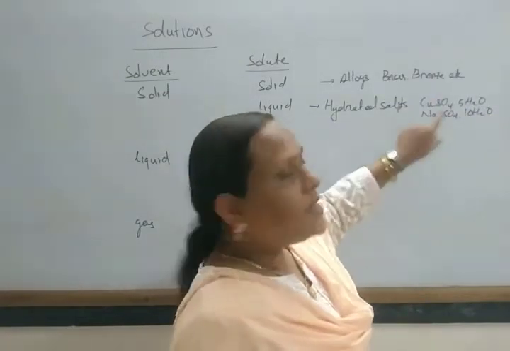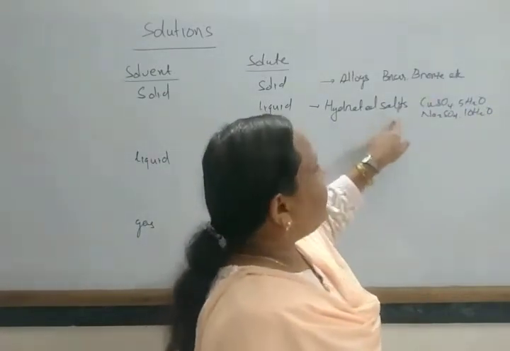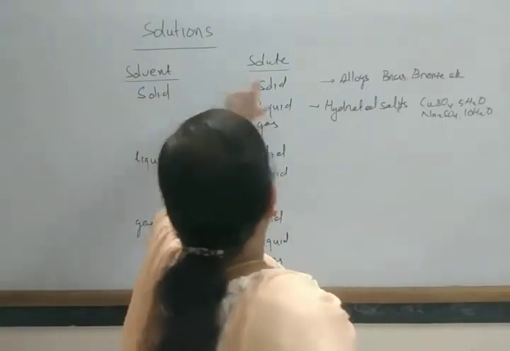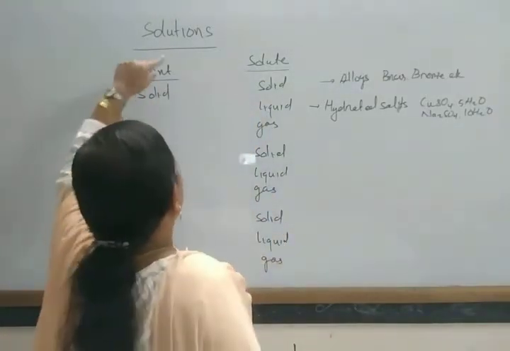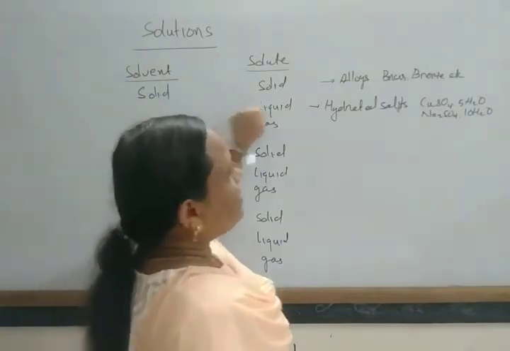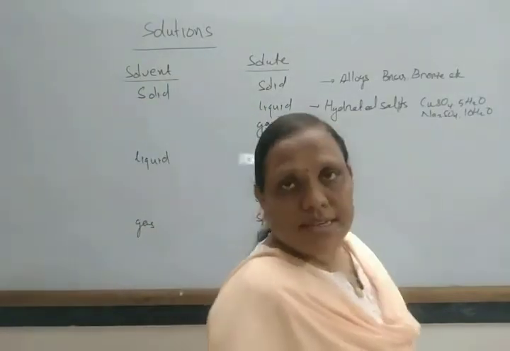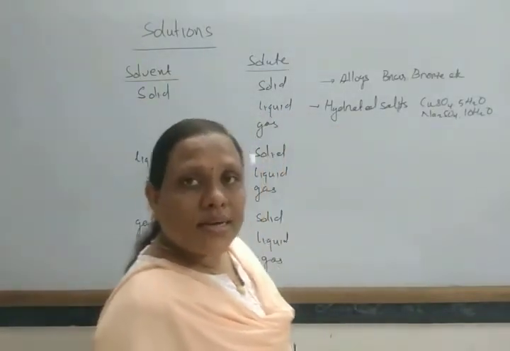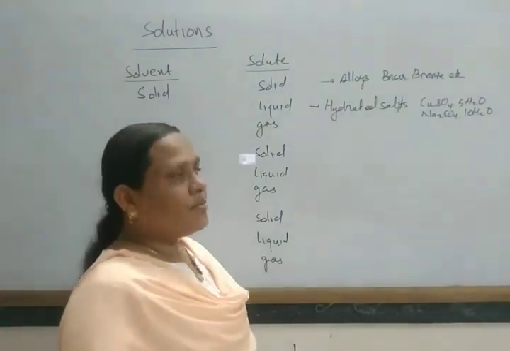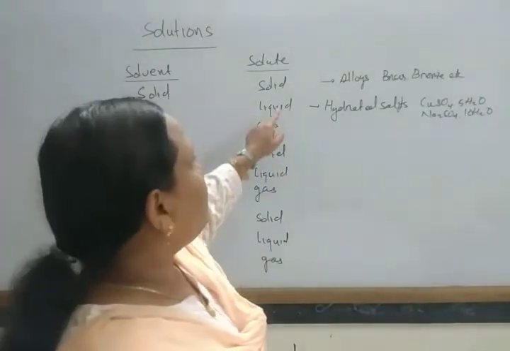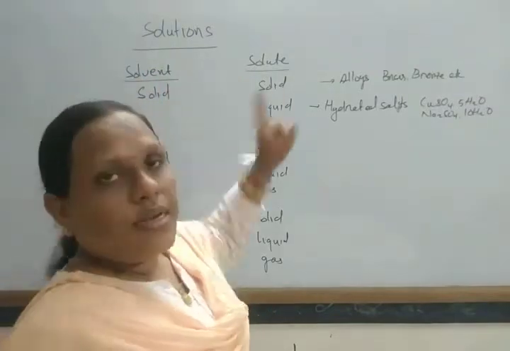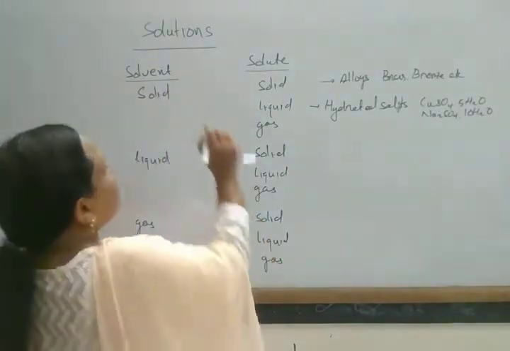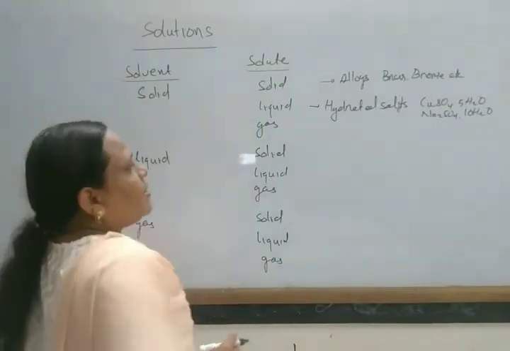So these are solid solvents with a liquid solute. Another example is sodium mercury amalgam, an example of a solid-liquid solution.